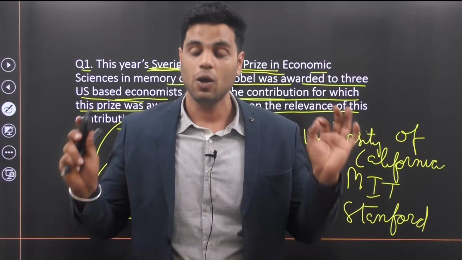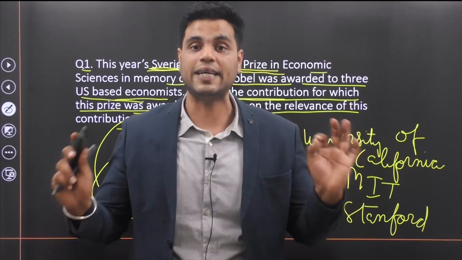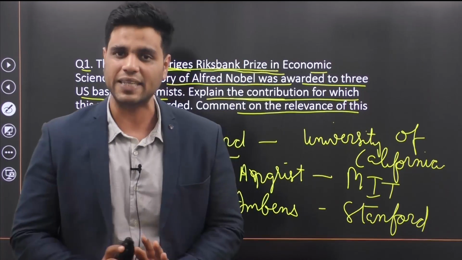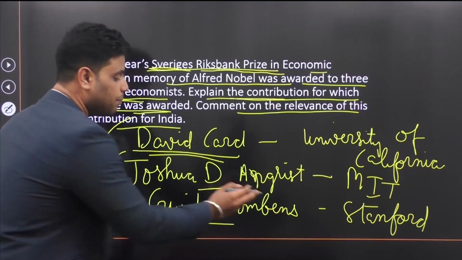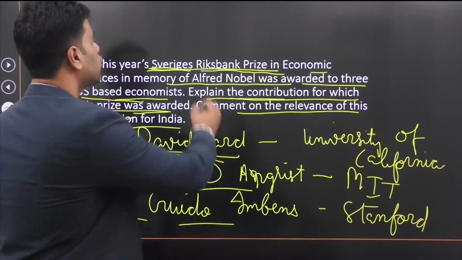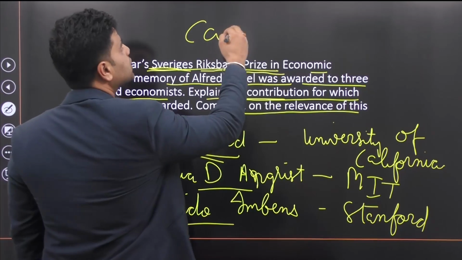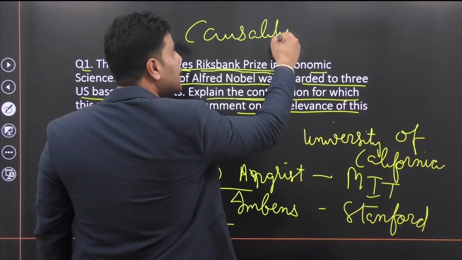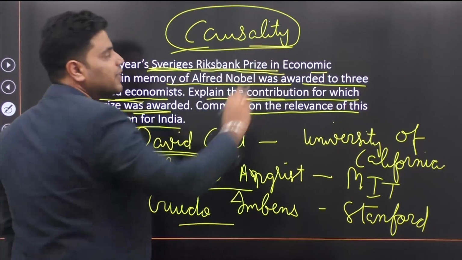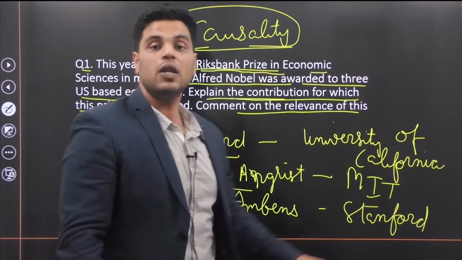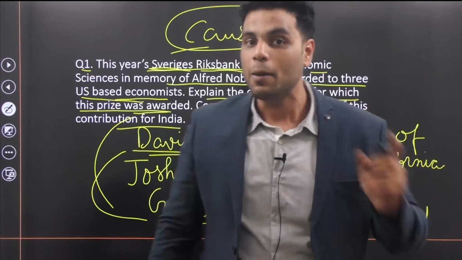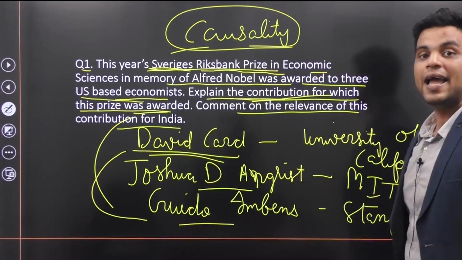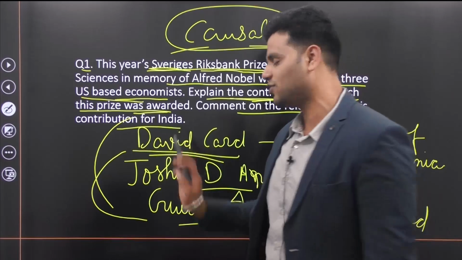We could only test for correlation. Make sense? But now after the research of David Card, Angrist and Imbens, we can now establish causality. We can now test for causality as well. So they got the Nobel Prize because of this. These three people actually developed certain methodologies to test for causality, right? Which is very difficult in economics. But that was their contribution. And hence the Nobel Prize for these three.